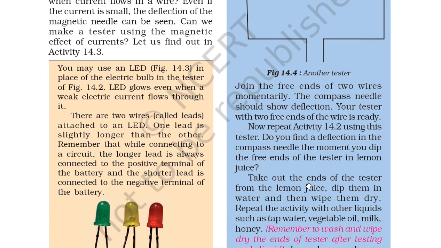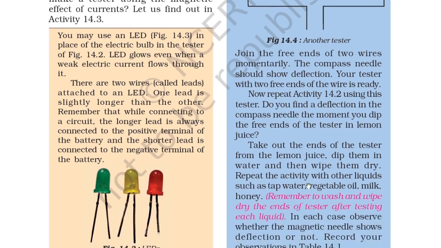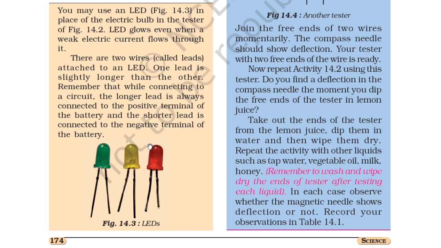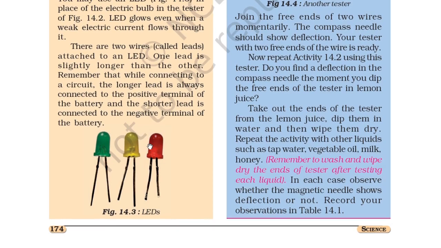So you may use an LED as in figure 14.3 in place of an electric bulb in the tester of figure 14.2. An LED glows even when a weak electric current flows through it. So an LED works on very little power. There are two wires, called leads, attached to an LED. One lead is slightly longer than the other. Remember that while connecting it to a circuit, the longer lead is always connected to the positive terminal. So you can see here the longer lead is connected to the positive terminal of the battery, and the shorter lead is connected to the negative terminal of the battery.